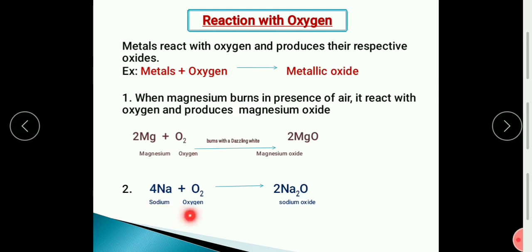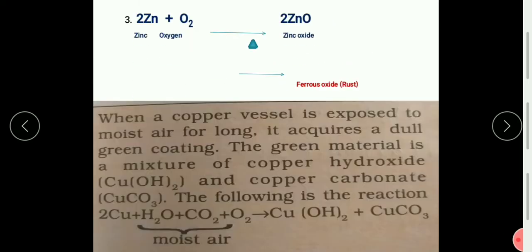Sodium burns in the presence of oxygen and becomes sodium oxide. Zinc also reacts with oxygen and forms zinc oxide. Iron also reacts with oxygen and with water and forms iron oxide. It's very common. We see that iron items get rusted very easily, isn't it?